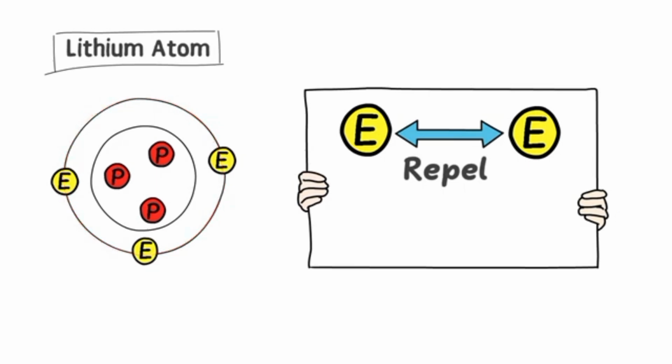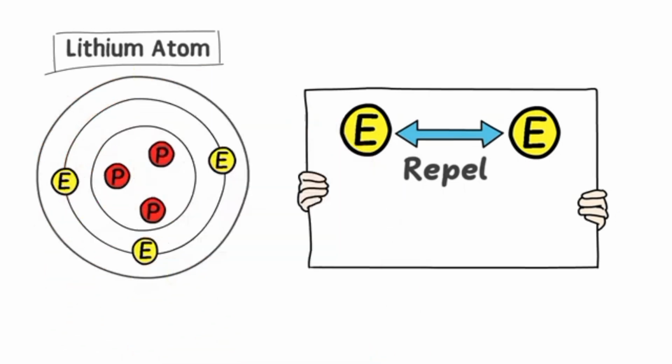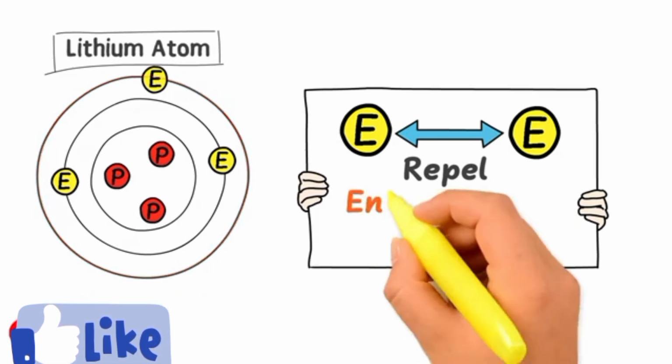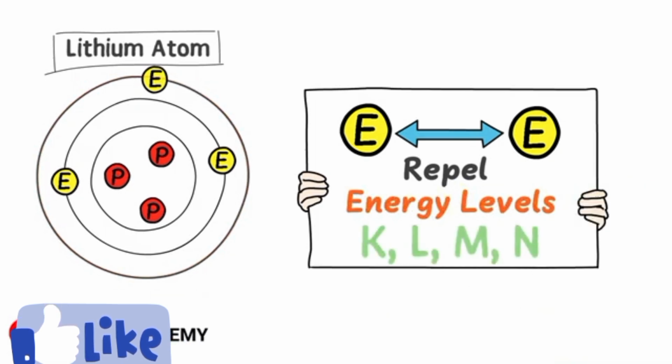The remaining electron will jump to the second shell. The second shell, or second energy level, is bigger than the first and can accommodate up to 8 electrons. Also, we know that there are different energy levels like K, L, M, and N. In this way, repulsion among the negatively charged electrons is minimized.